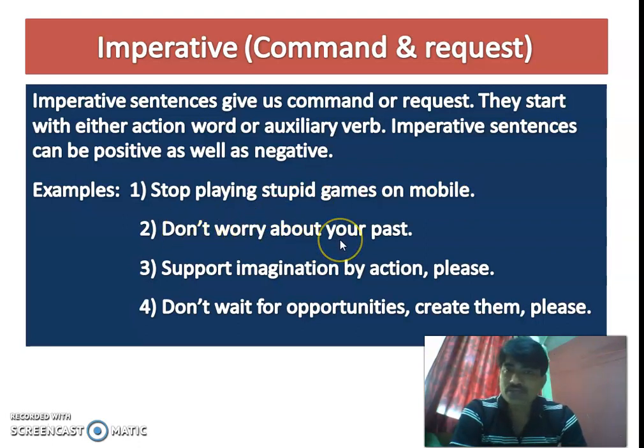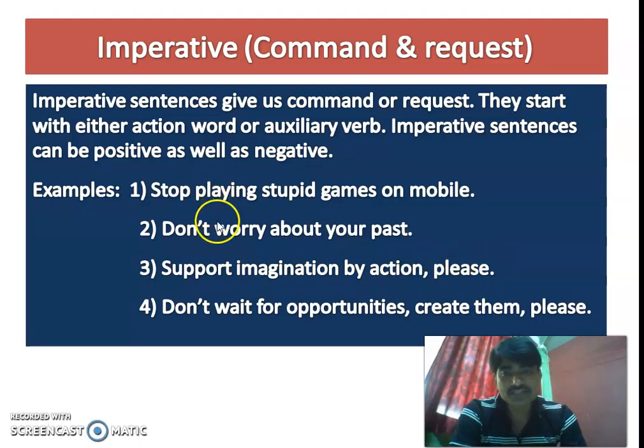Don't worry about your past. This is a little philosophical. Don't worry about your past. This is also a command. Support imagination by action, please. Now see, what indicates that it is a request or order?